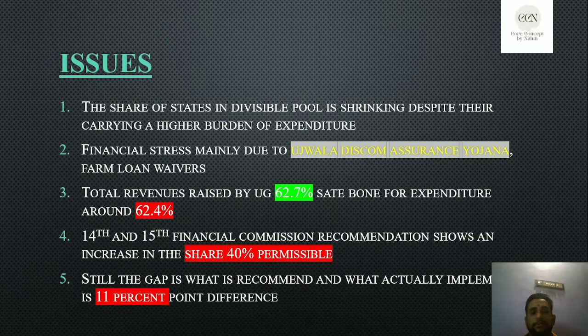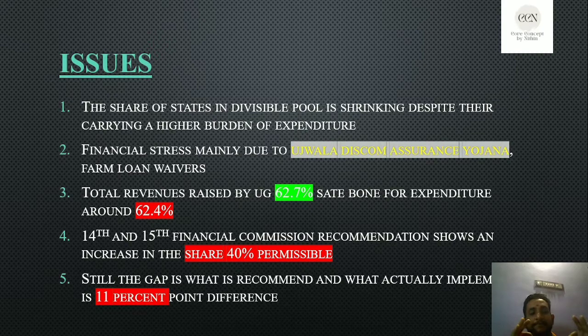So now it's okay, but in those times, especially in 2019, how much did they recommend? They recommended 40% of the current value, but if you see the percentage of the allocation for the particular state, the difference is around 11 percentage points. Just remember these points.